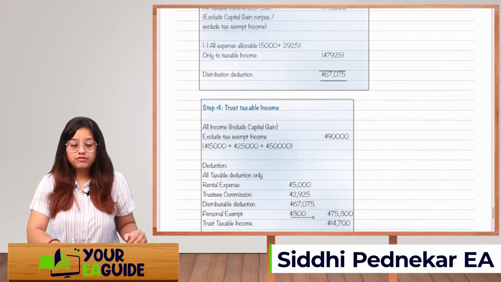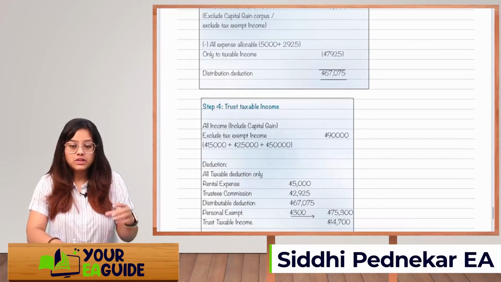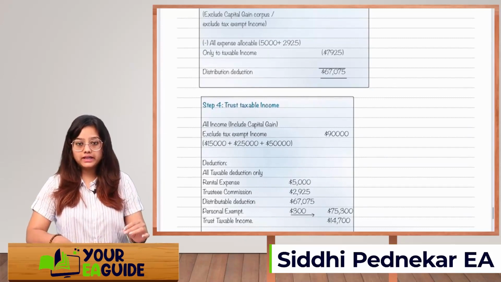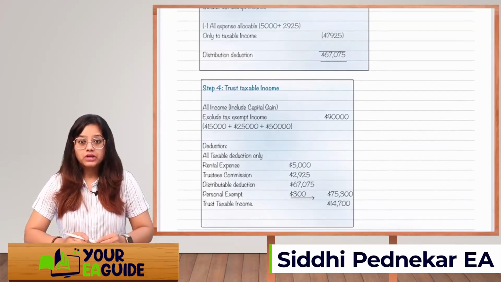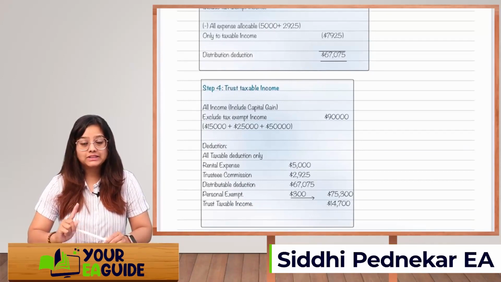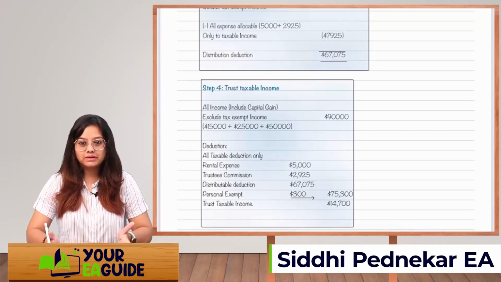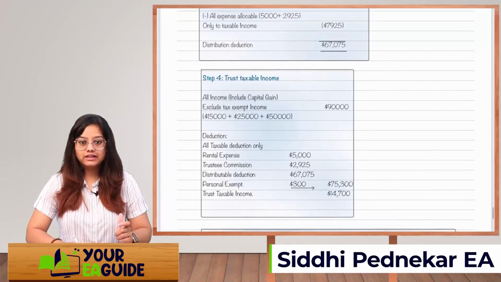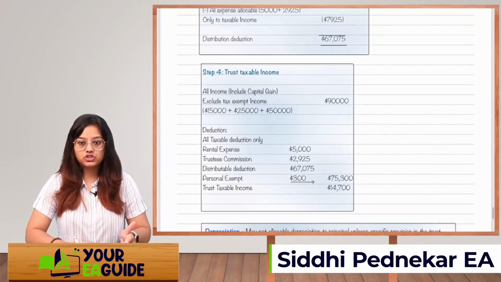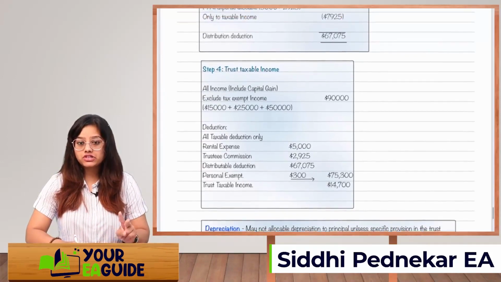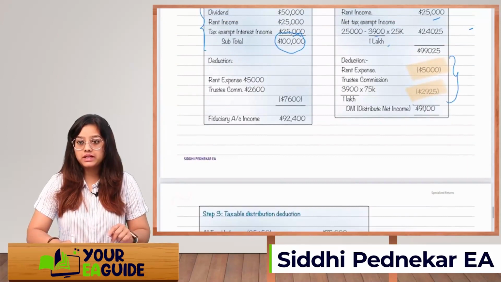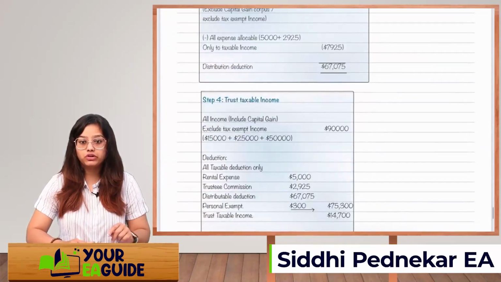So let's see for the trust, how much of your income is taxable. All the income we are going to add, including capital gain, but excluding tax exempt. If it's tax exempt, it's not taxable, right? So just take the rent, dividend and LTCG. So it's 90,000. We are going to reduce all the deductions. The two deductions are rental expense and trustee's commissions, which are allocated to the taxable income. So 5,000 plus 2,925 we are going to reduce.